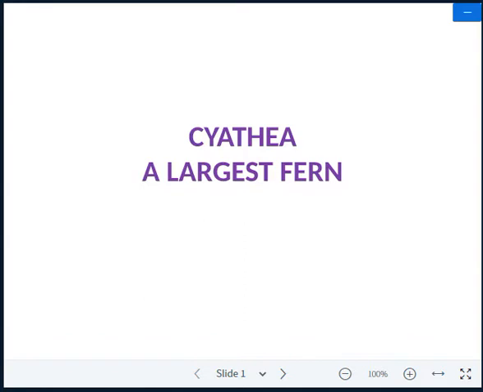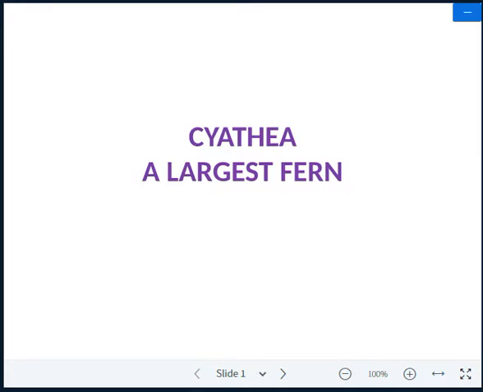There are only three genera with tree habit reported under the family Cyatheaceae by pteridologists: Cyathea, second Alsophila, and third Hemitelia.